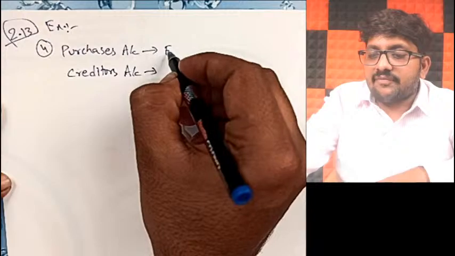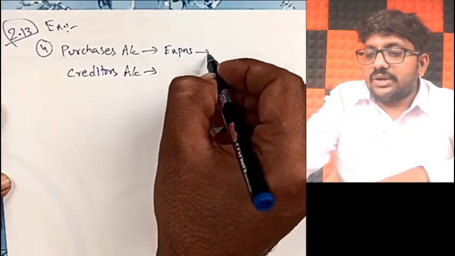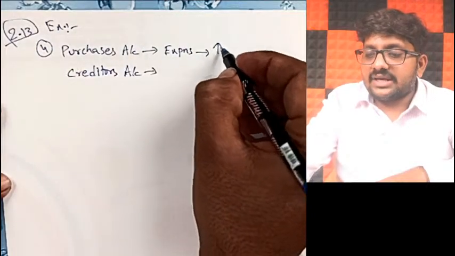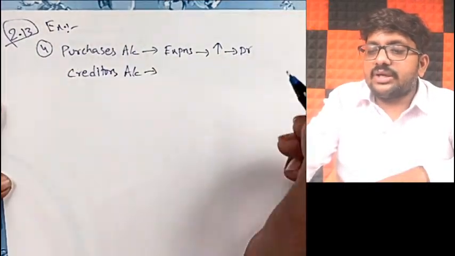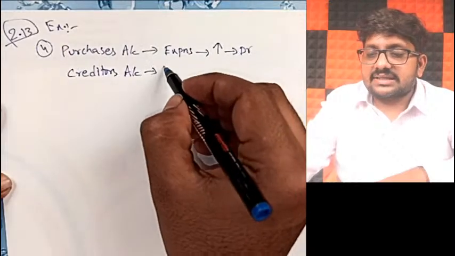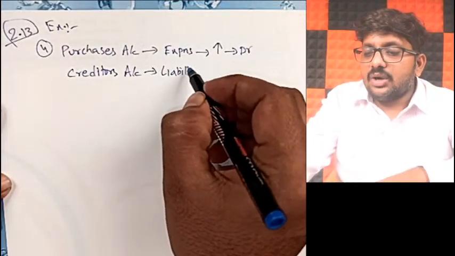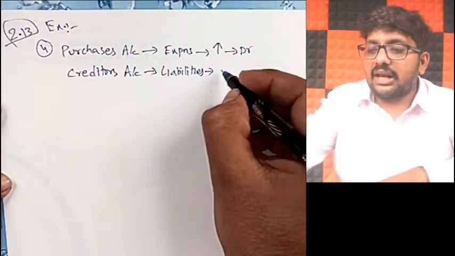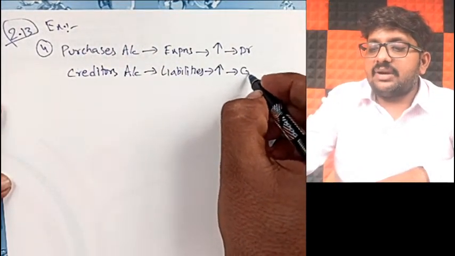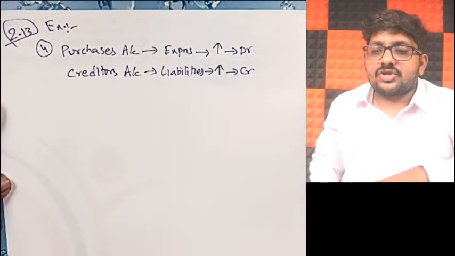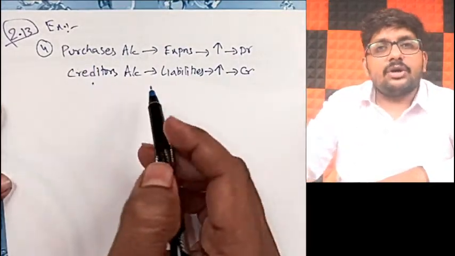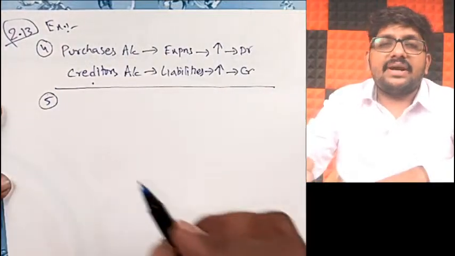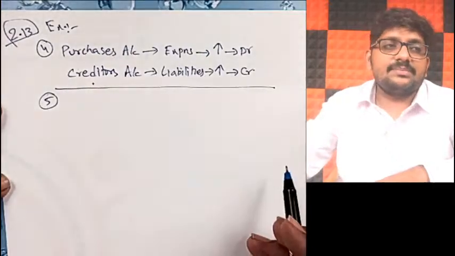Now, purchase is a part of expenses. When you purchase, your total expenses will increase. When expenses increase, what should you be doing? Debit. Similarly, creditors is a part of liabilities. After purchasing, you still have to pay. When you still have to pay, your total liabilities will also increase. When liabilities increase, what should you be doing? Credit. So the journal entry will be purchase account debit to creditors. Friends, again and again I am stressing my reasoning. Why am I debiting? Why am I crediting? This reasoning is important, okay?